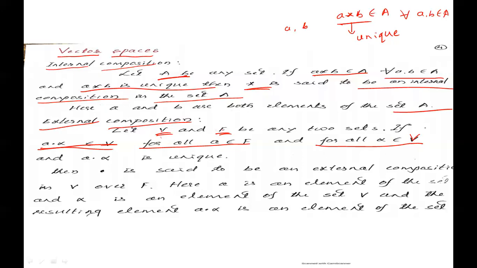Here V and F are two sets. In internal composition only one set is taken, while in external composition we are taking two sets, F and V.